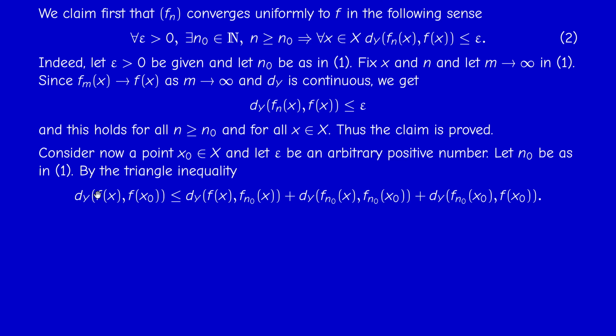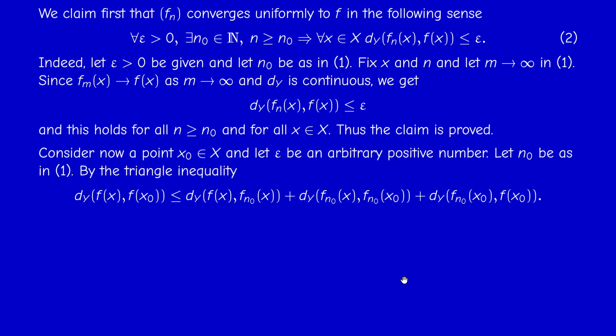We want to show that the distance between f of x and f of x0 can be made arbitrarily small, provided x is sufficiently close to x0. So I use the triangle inequality. I introduce f_n0 of x and f_n0 of x0. The triangle inequality implies that this distance, for which I want an upper bound, is less than the sum of these three terms.